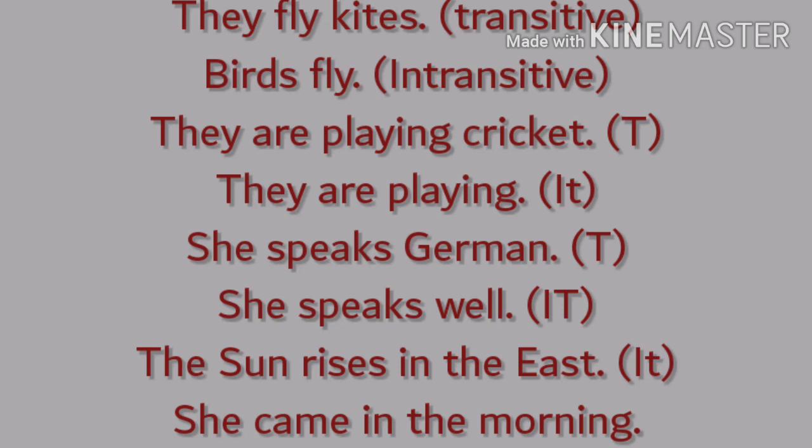They are playing. They are playing what? They are playing cricket. So here there is an object. So the verb is used transitively. They are playing. They are playing what? No answer. They are playing whom? No answer. So this verb has no object. So the verb is used intransitively.